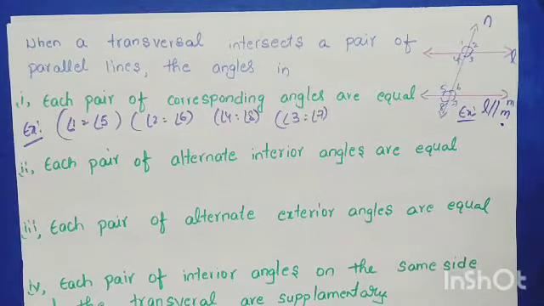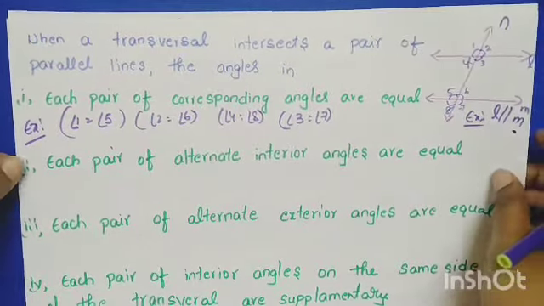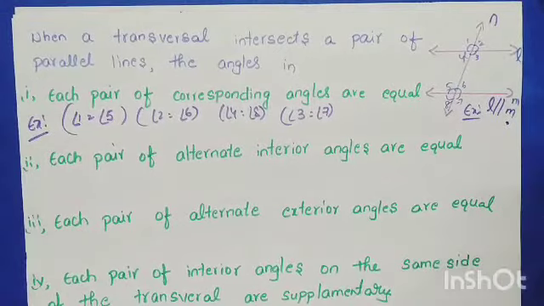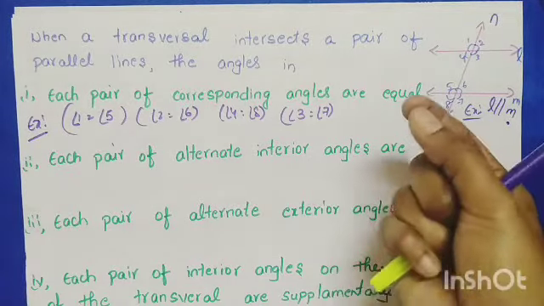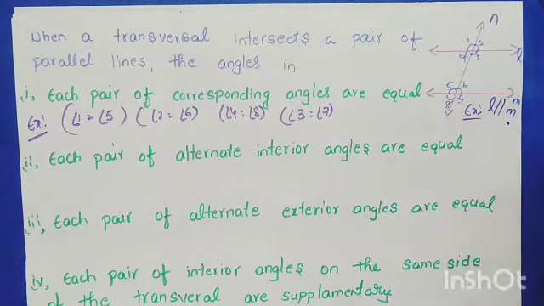This holds only when the transversal intersects parallel lines. In some questions they may ask that if the corresponding angles are equal, then the lines are parallel. If the alternate interior angles are equal, then the lines are parallel. In such a way you may get blanks also, children, so listen carefully.